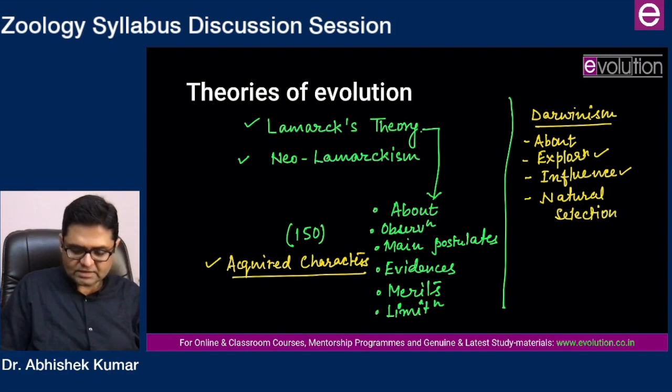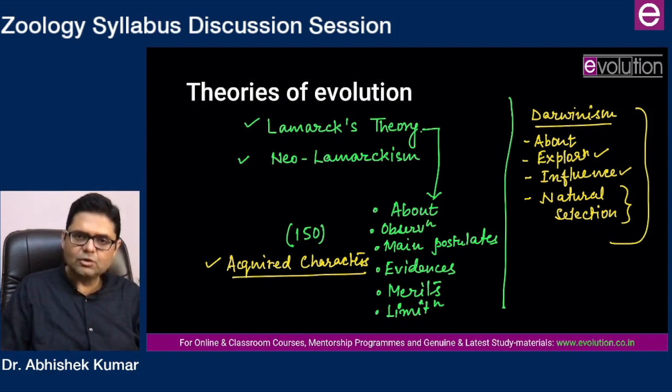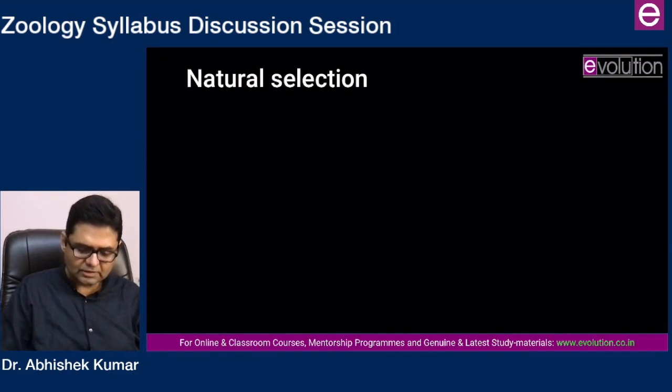Natural selection at an introductory level you should study here, but the next topic itself is natural selection in detail, and that is where you will study a little more dimension about natural selection. So after you have studied Darwinism until this point, you can move from here to this topic, natural selection. Basics of Darwinian exploration, influences, his life and work you have done. You have also done the basic propositions of natural selection.